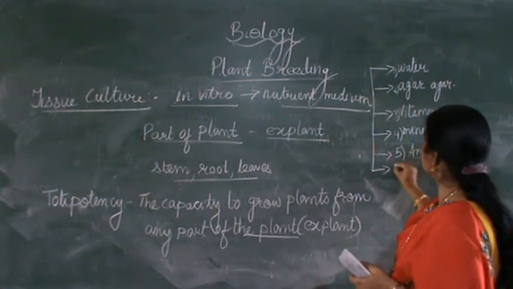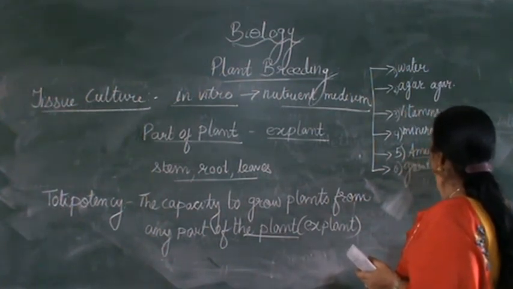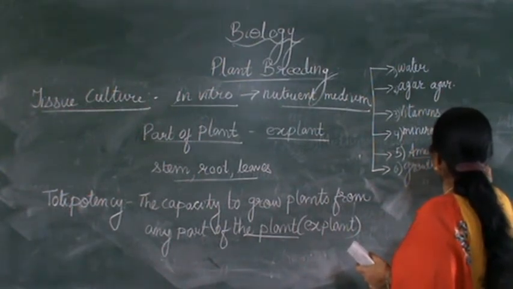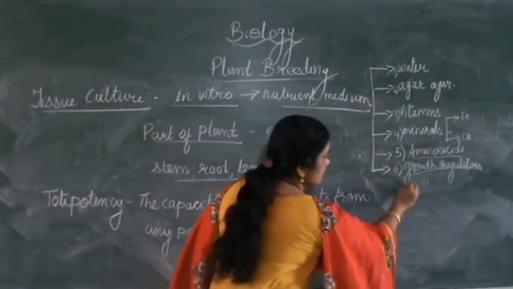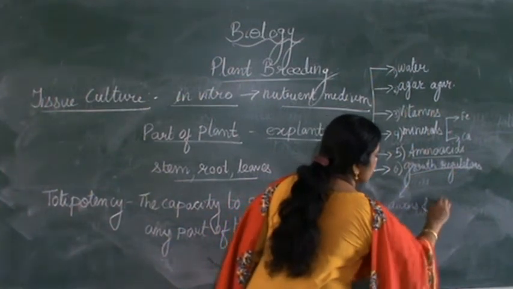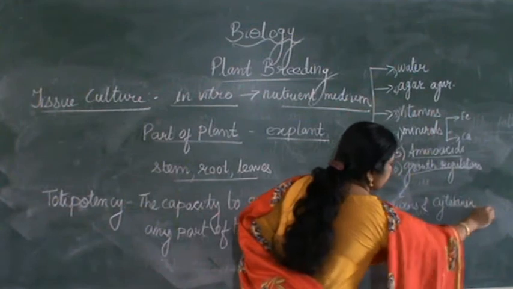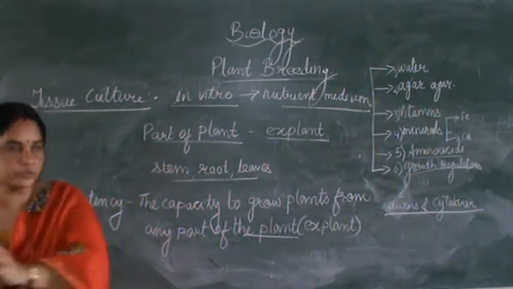And then you can see it also has the growth regulators. The nutrient medium also has growth regulators in it for helping the cell to grow. So which are the growth regulators? Mainly it will be having auxins, and another one, cytokinin. So these are the main growth regulators which are present in the nutrient medium.